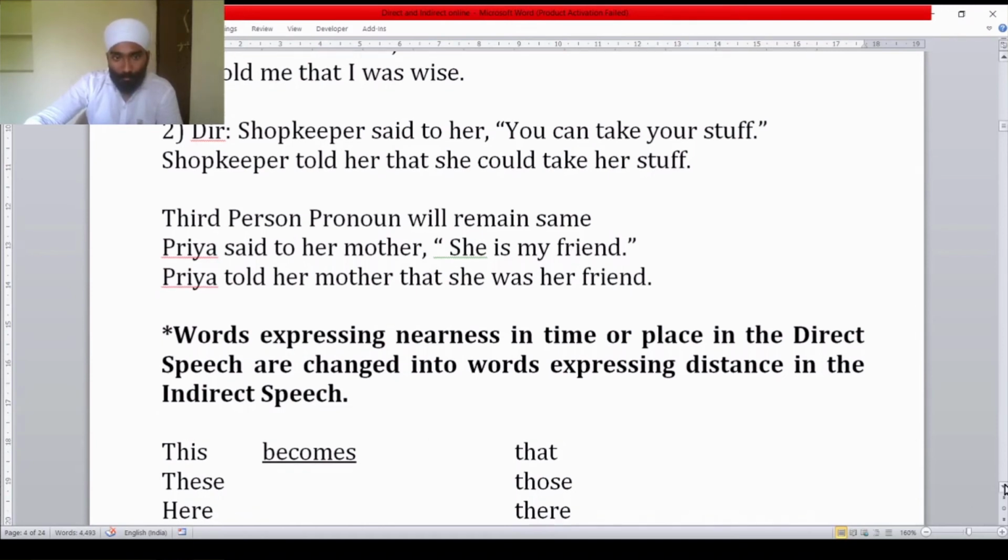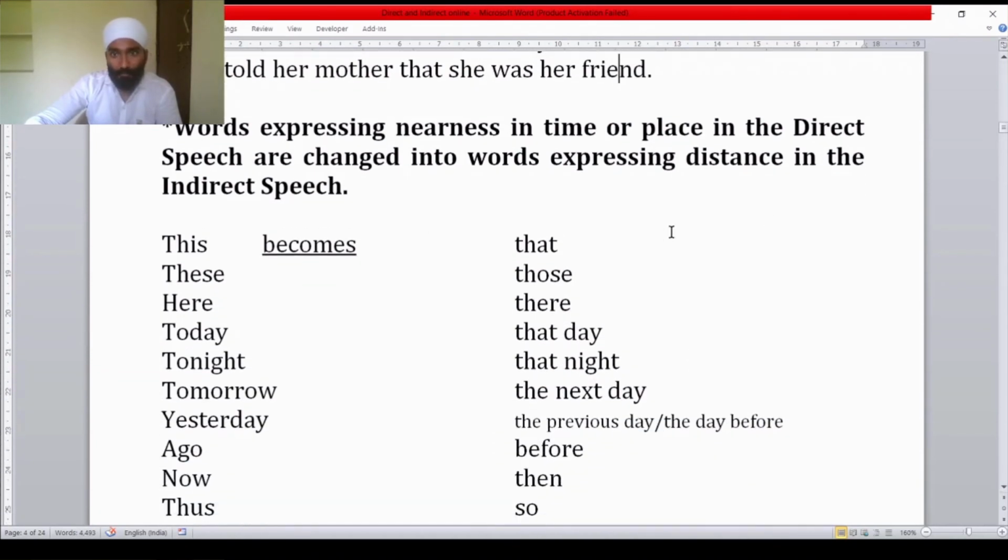Come to the next point: words expressing nearness in time or place in the direct speech are changed into words expressing distance. As in one example we have seen, now became then. So here the words which are telling nearness will show the distance. Words which are showing nearness in the direct speech will show distance in the indirect speech. So these changes we have to make. These words will come in the direct speech and these replacements we have to do in the indirect speech.